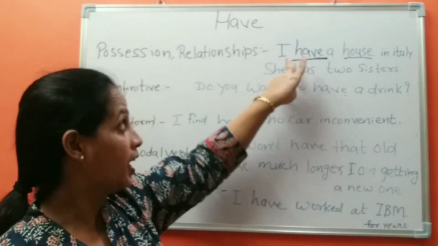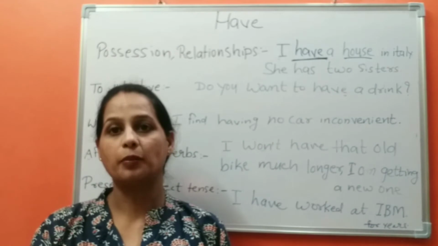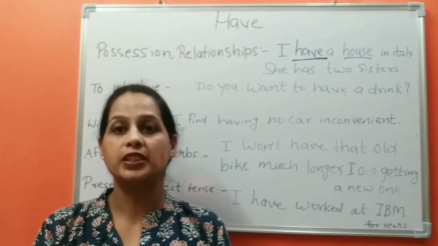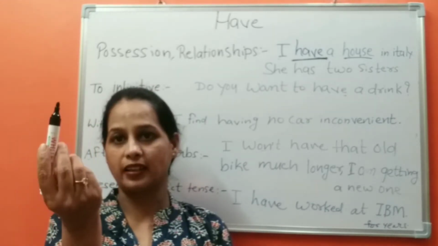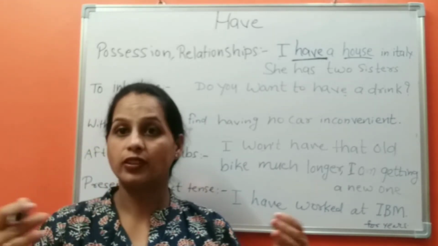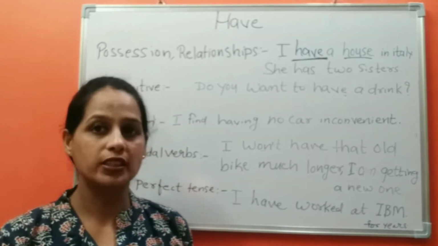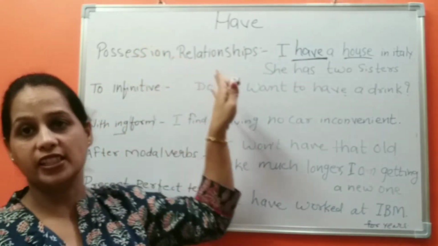So, you can use this word have when you want to talk about what you have. You have the possession. Like I have this watch, I have this pen, I have a car, I have a bungalow. So you can use this word when you are talking about possession.